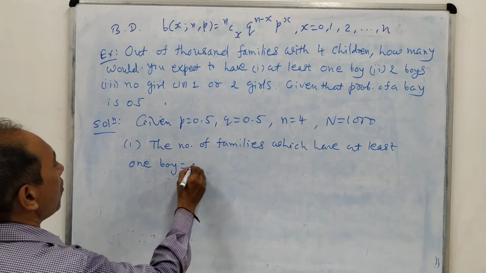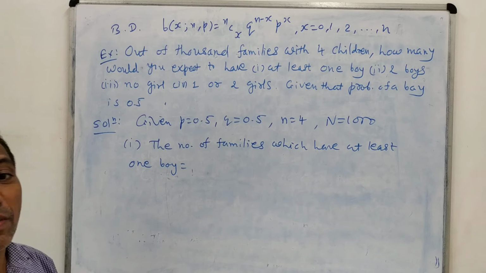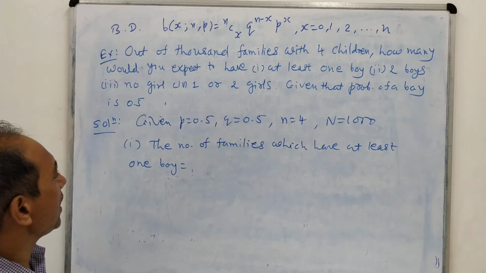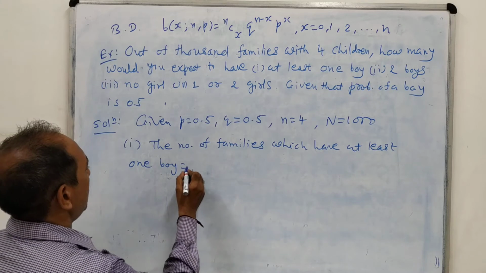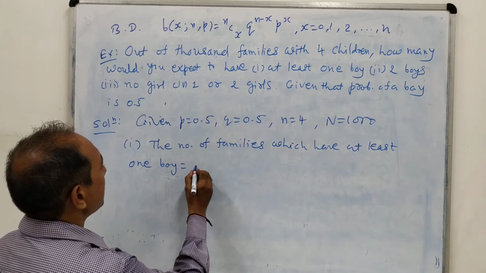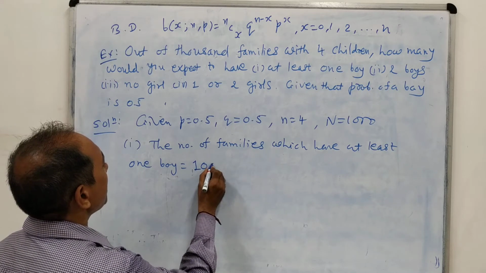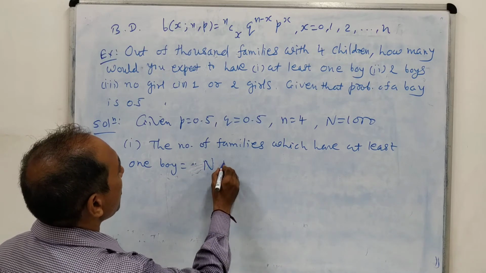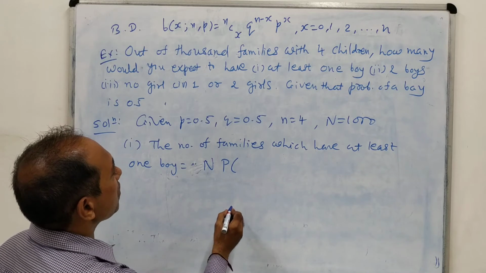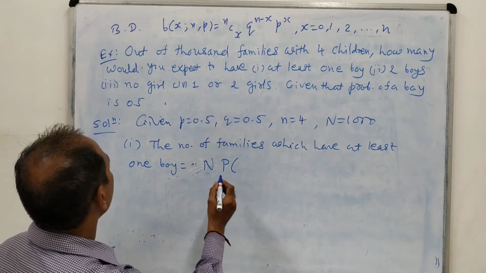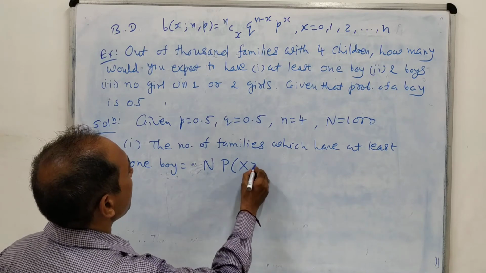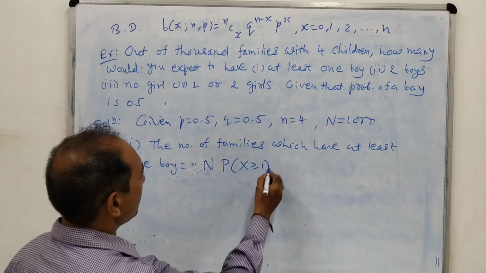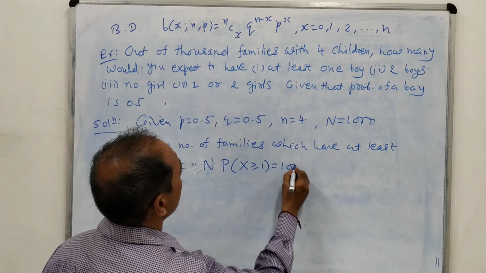equal to, wherever we need to find the number of families, as we discussed in the last lecture, we multiply capital N into the probability. The probability is at least one boy, that means probability of x greater than or equal to 1. Here capital N is 1,000.